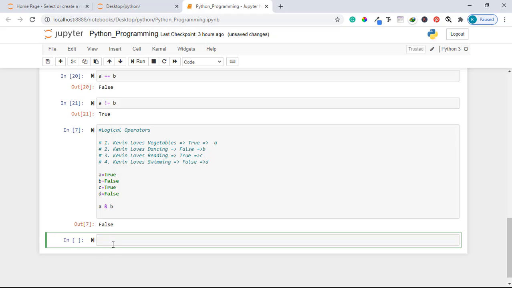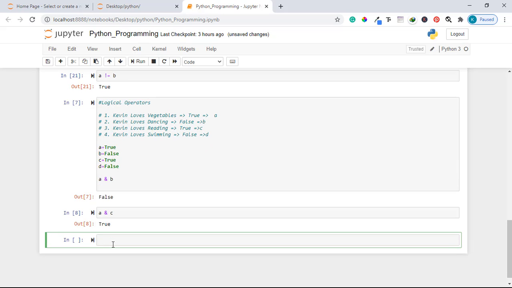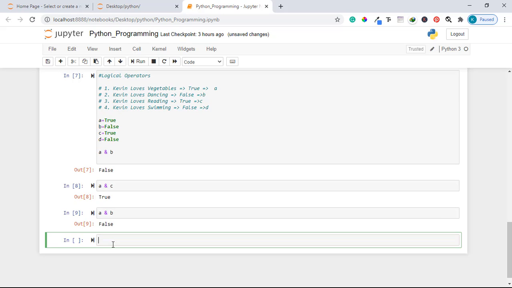However, if I say A, Kevin loves vegetables, and C, Kevin loves reading, if I run this code, it evaluates to true because I love both vegetables and I also love reading. But if I say Kevin loves vegetables and Kevin loves swimming, this evaluates to false because I love vegetables, however I do not love swimming.